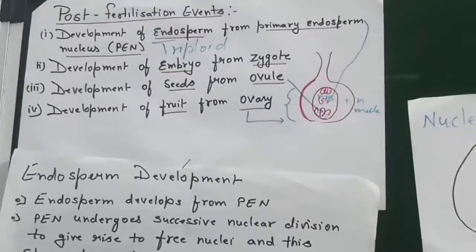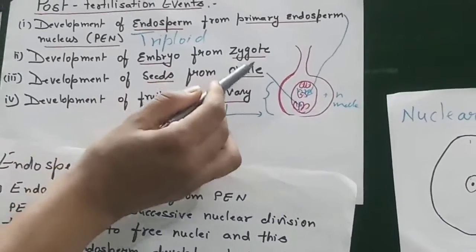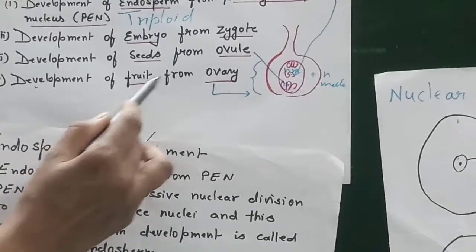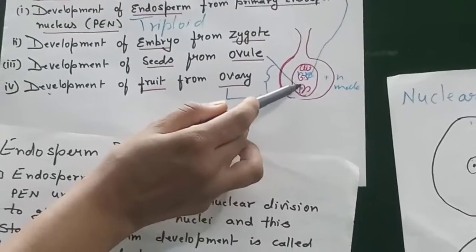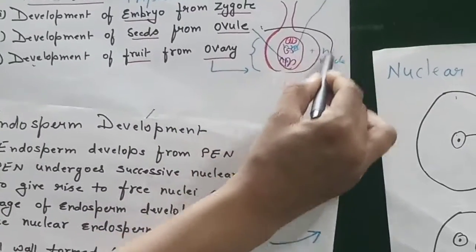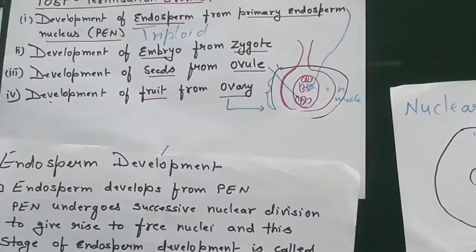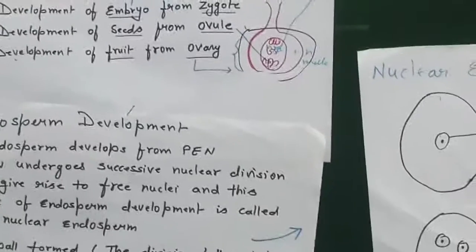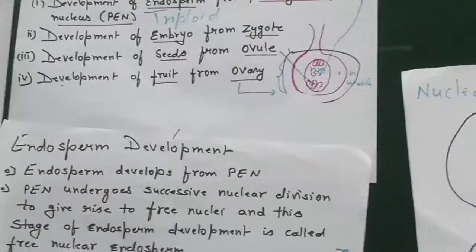Other post-fertilization events are the development of the embryo from the zygote, development of seeds from the ovule, and development of fruit from the ovary. The egg, if fertilized, is going to produce the future seed. The whole ovary develops into the fruit. Mostly we ask the question about the ploidy of endosperm in 2-mark questions, so you have to note down that it is triploid in nature.